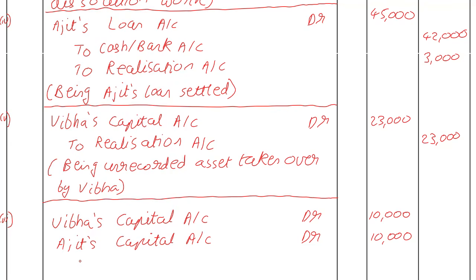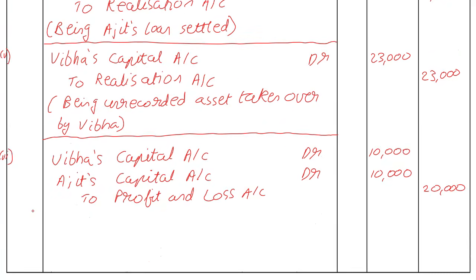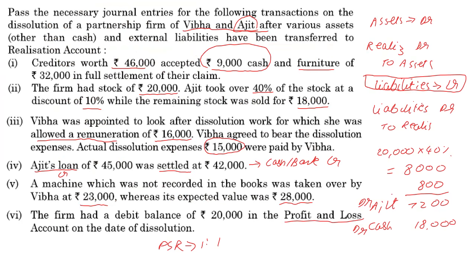Okay, and we will credit the profit and loss account by 20,000.